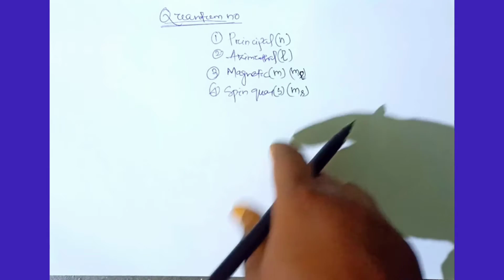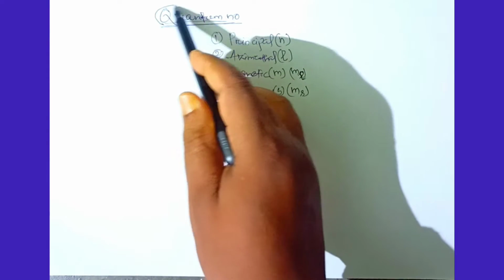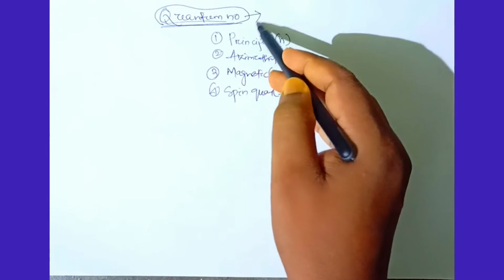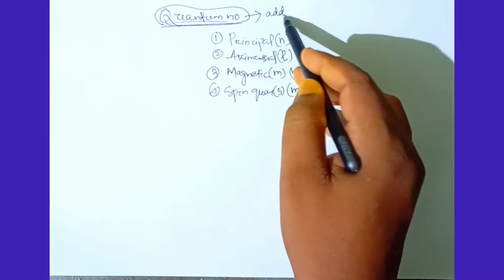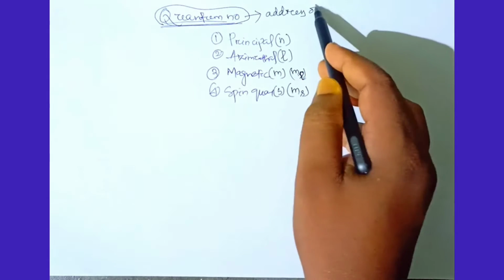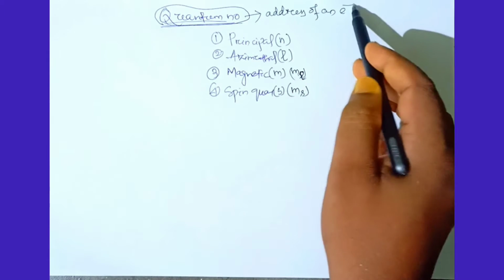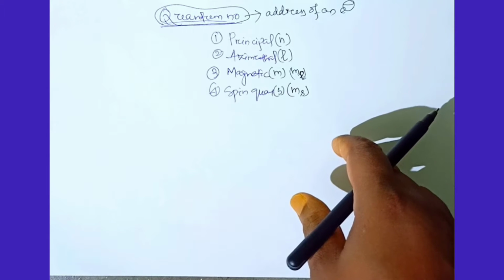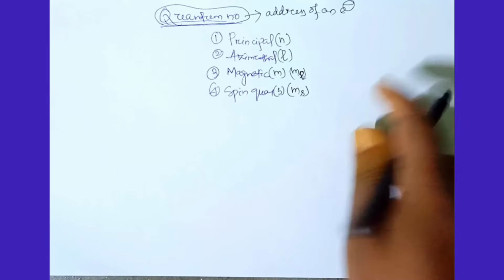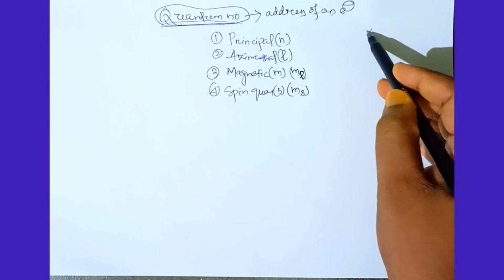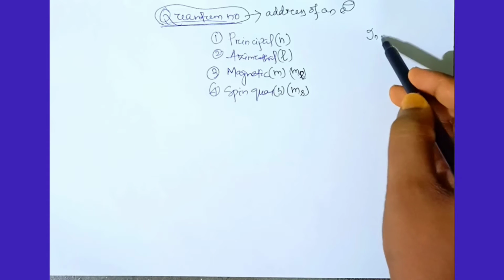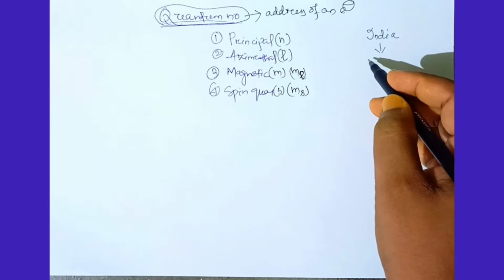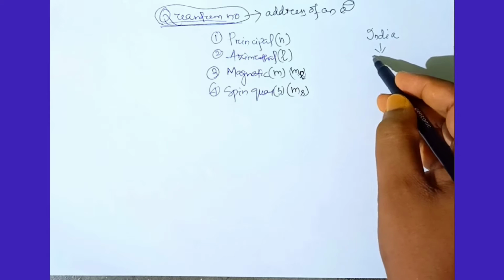Okay. If we speak about the definition of quantum number, then quantum number speaks about the address of an electron. Suppose anybody wants to find you, then he should know your country. Suppose my country is India, then he has to find its state.